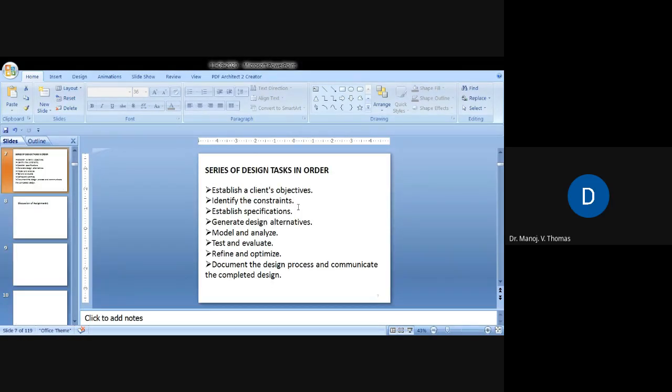Then what is the series of actions? Establishing the client objective, then you need to list out constraints, then list out specifications, then identify the alternatives, then modeling and analyzing, test and evaluate, refine and optimize, document the design process, and communicate the completed design. So these are the various stages. Okay, is this clear? These are the steps that you should adopt while answering the questions given in the assignment.